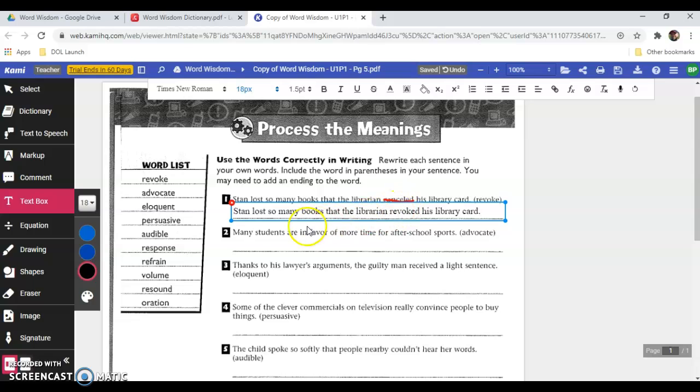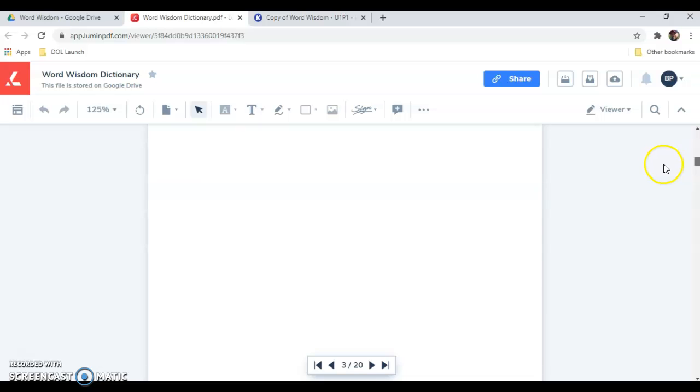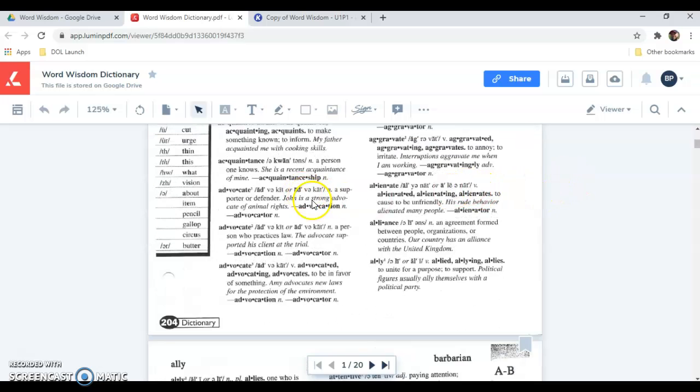We can do the next one together too, just so you guys get a better feel for how things are done. Many students are in favor of more time for after-school sports, and the word is advocate. I'm going too fast. It's not loading quick enough. Sorry about that. This is that word that we had yesterday, or perhaps 2 days ago now, but there were 3 versions of it, so we had to choose the one that fits the best. We had chosen supporter or defender as the version that fits best with the story.